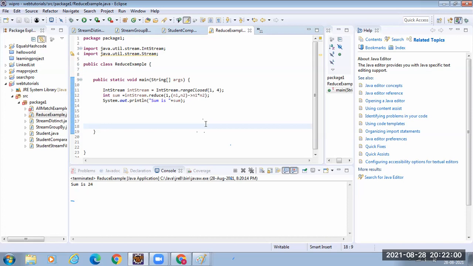Okay, so reduce, what exactly is it? I just explained it. If you have the stream of values.